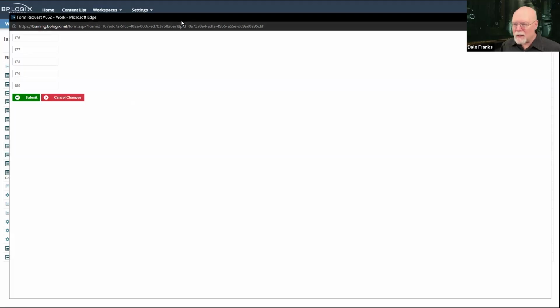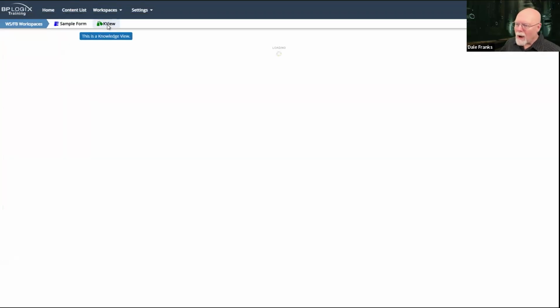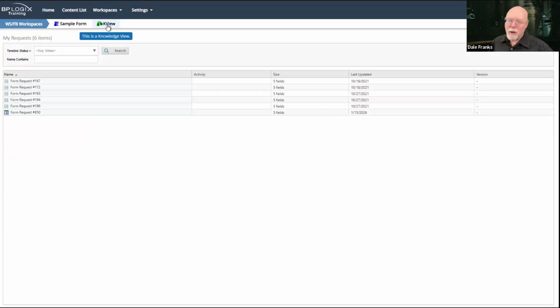One of two things is going to happen when I open up a new form. It is either going to open it up right in the same window for an end user. It will almost always open up in the same window. And so they'll just see the form in this window. They'll be able to fill it out and submit it.